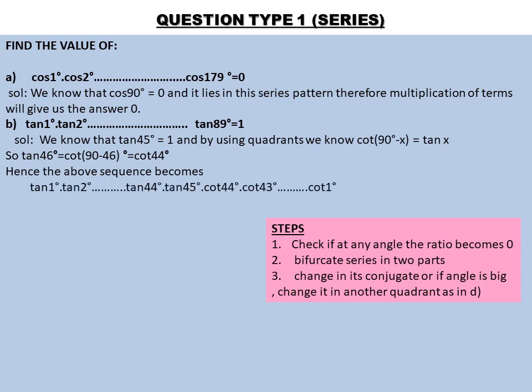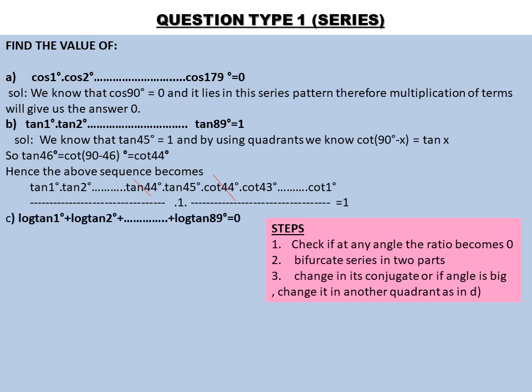So our series will become tan 1, tan 2, up to tan 44 as it is. The midterm is tan 45, and after that, the terms after half will become cot. Now you know that tan and cot are inverses of each other. So tan 44 and cot 44 will cancel each other. Similarly, tan 1 and cot 1 will cancel each other. So every term will be cancelled except for tan 45. And tan 45 is already 1. So all the terms will become 1. So the answer will be 1. Simple. So just remember these steps, this pink box. You will be able to do each question very easily.